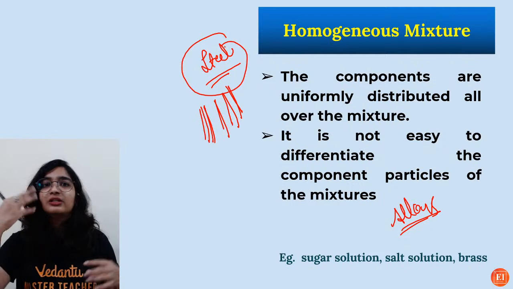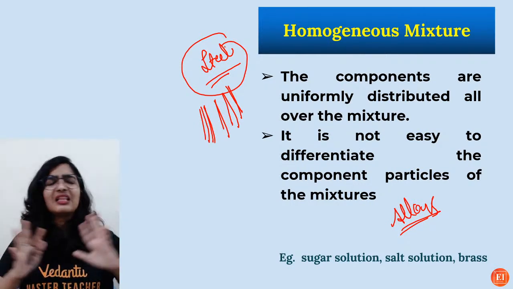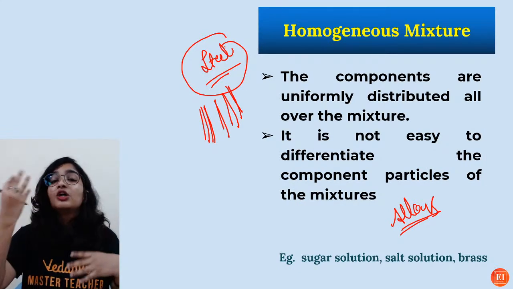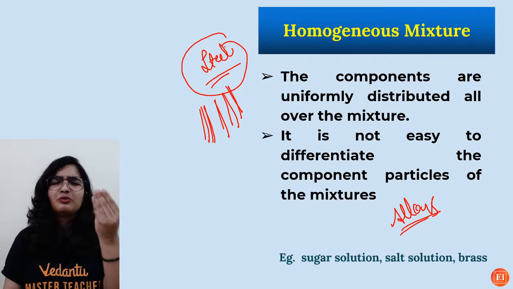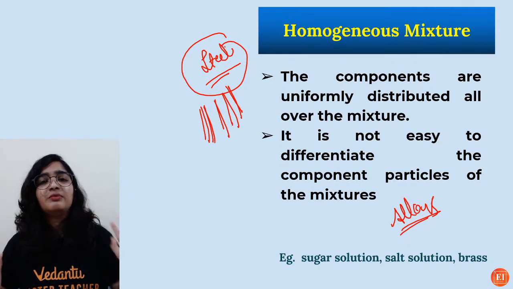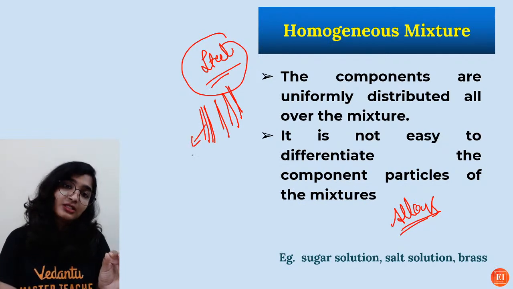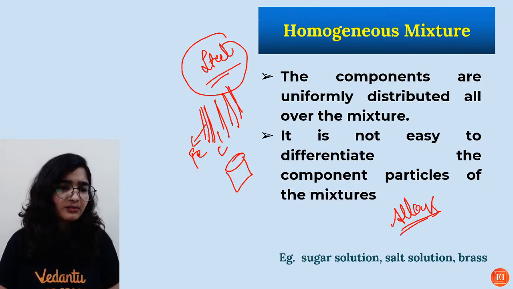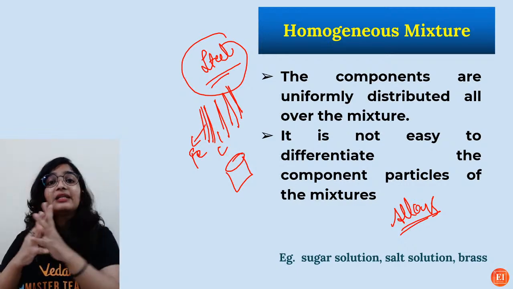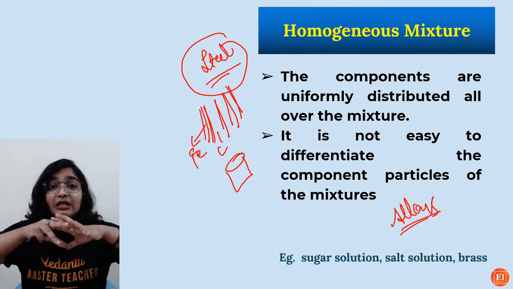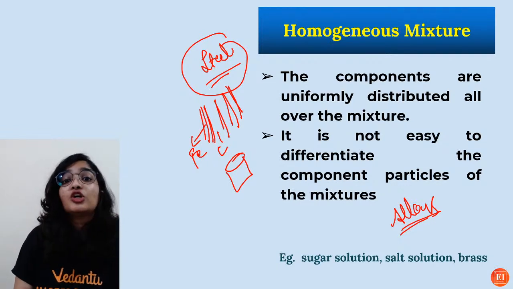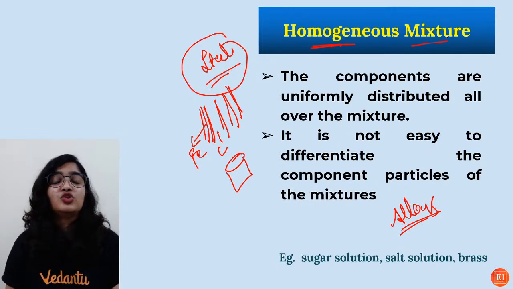There is no chemical reaction. There is no sharing of electrons, no gaining, nothing. So it's basically a mixture in which, in the right proportions, two or more metals, and in a very small composition, a non-metal has been mixed. Will you be able to differentiate? This is iron, this is carbon. You can go check. Take any steel utensil. No, right? So that is exactly what is known as homogeneity. One component has been uniformly distributed all over the mixture. So this is exactly what is known as a homogeneous mixture.